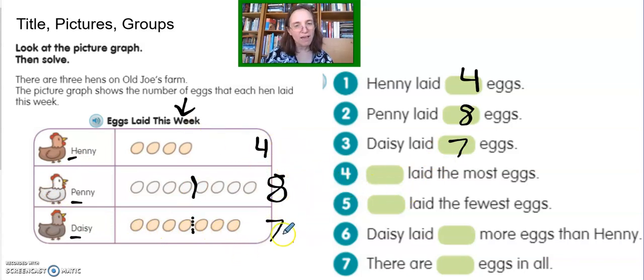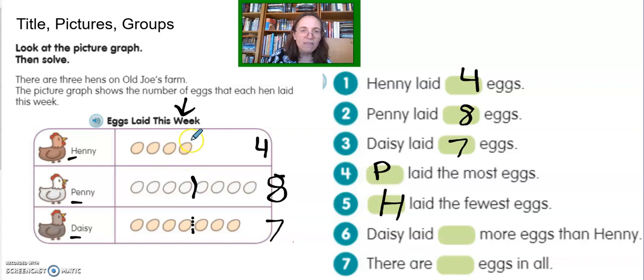Well, if you have the numbers down there, 8 is the greatest number, but you can also see that Penny's line goes out farther. And I'm just going to abbreviate this, and you can do this on your work as well if you choose. Penny laid the most eggs. Who laid the fewest? That's the smallest number. Looks like Henny didn't have a great egg-laying week compared to her fellow hens. Daisy laid blank more eggs than Henny.